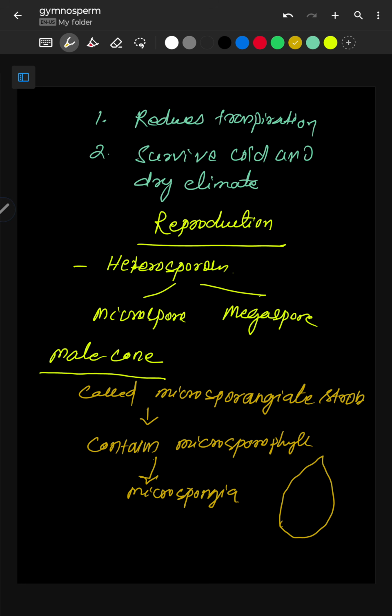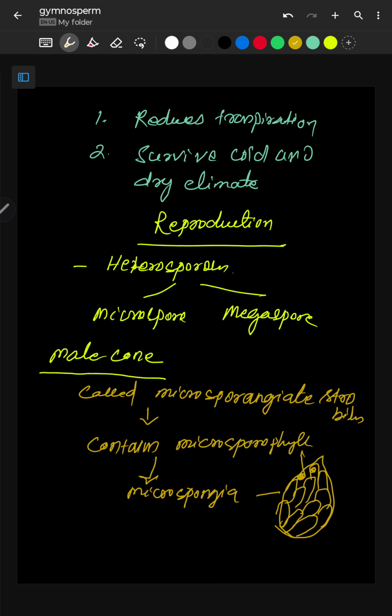In the male cone the leaf like structures are there which are brown in color, and these are known as microsporophyll. These microsporophyll contain the sporangia, and the spores are produced inside the sporangia. Okay, and because it bears the microsporangia, so this type of strobilus is called microsporangiate strobilus.